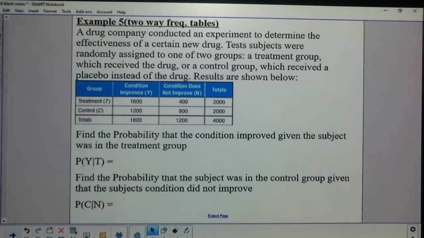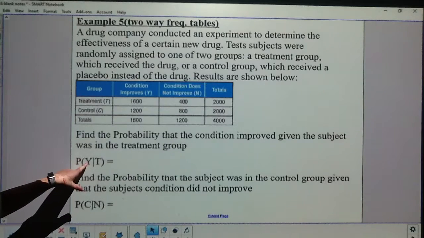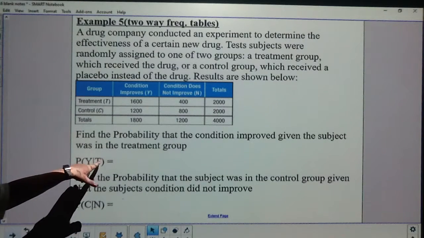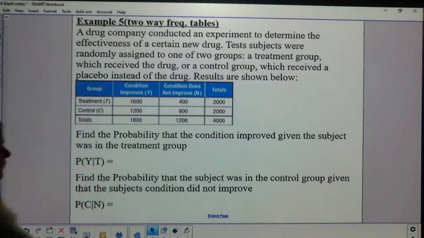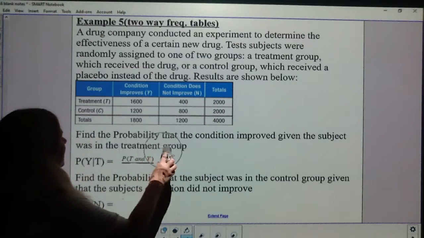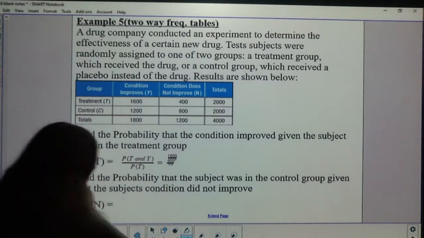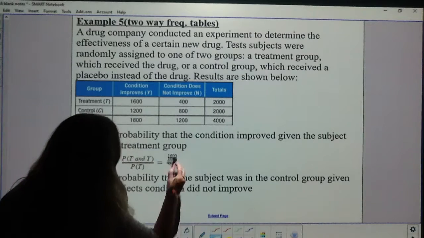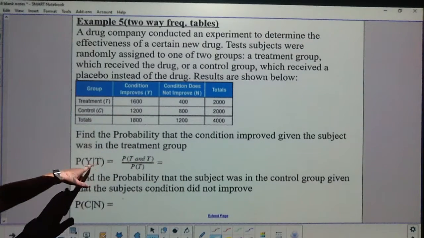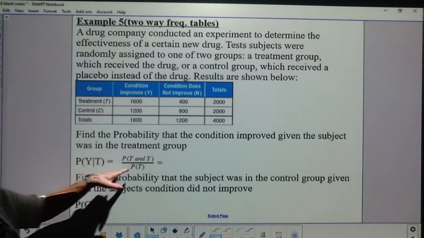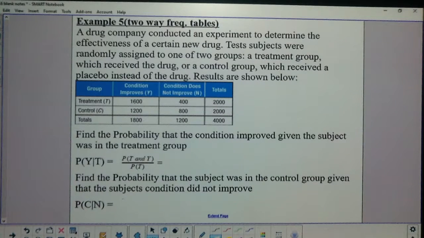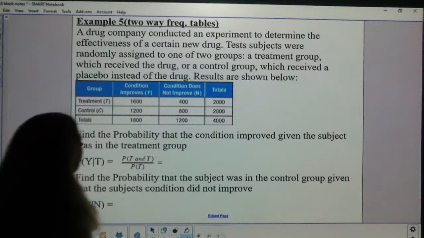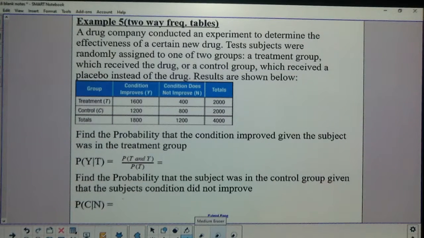So the probability that your condition improves, given you were in the treatment group. Using that formula, it's the probability of treatment and Y over the probability of treatment, okay? So, probability of treatment and yes, you improve.